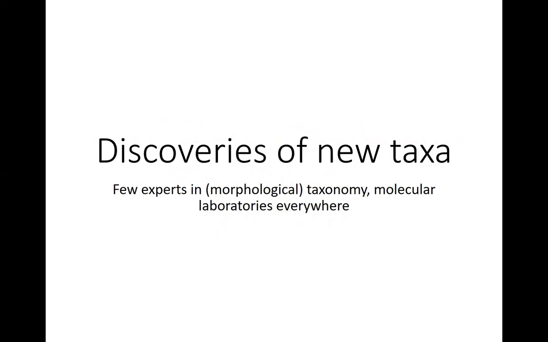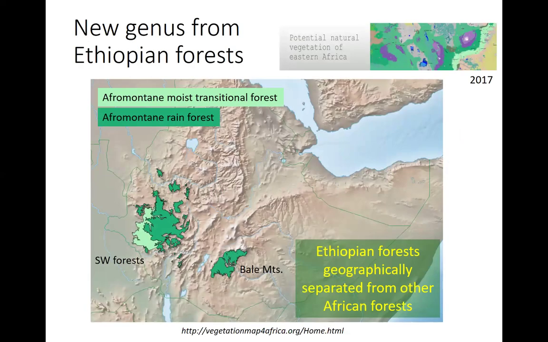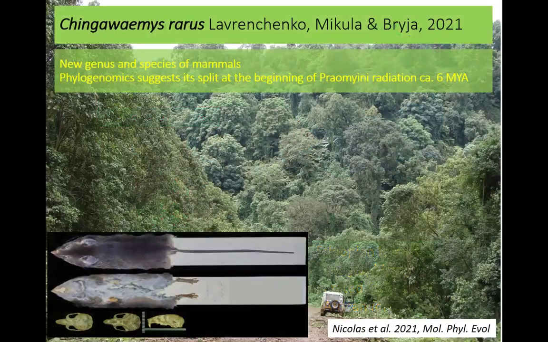So just two examples of how it can be used. You can discover new taxa by this barcoding. This happened to us in forests of southwestern Ethiopia. These are very endangered ecosystems, very unique. And by chance, we discovered one strange cytochrome B, and we found later on that it's a new genus of mammals.